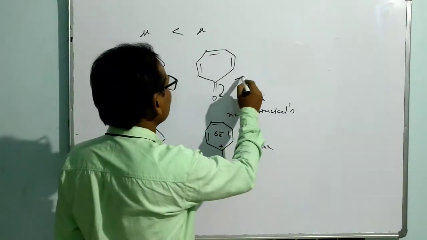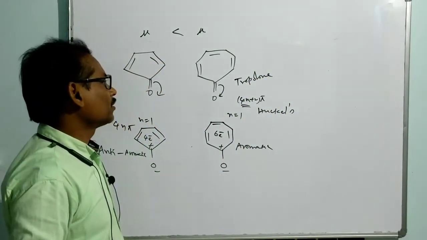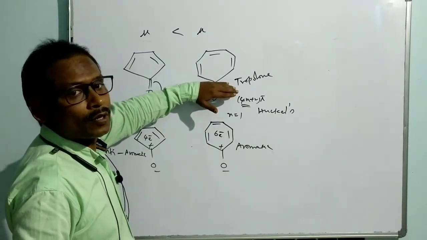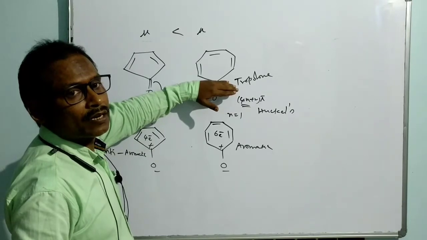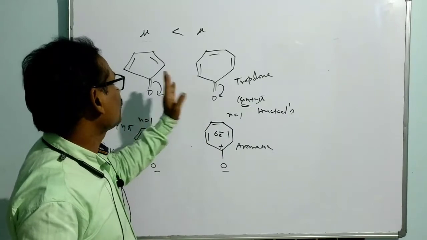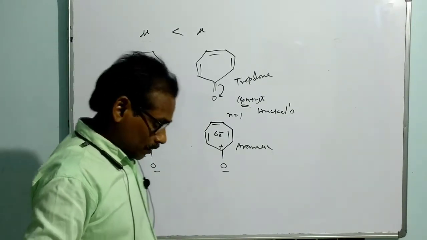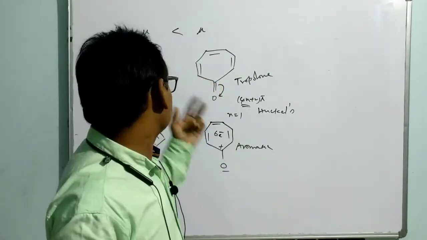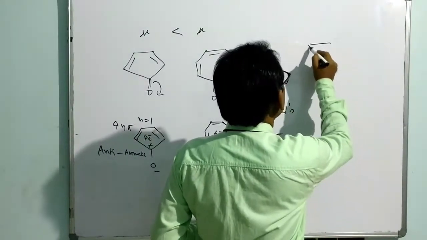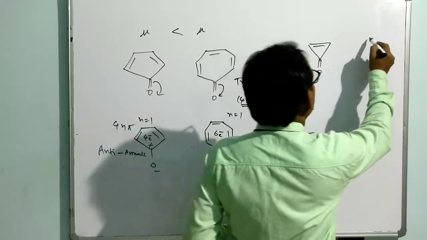What is the name of this? Tropone, or tropylium ion. If it is not there, we normally refer to it as a tropylium cation of 6 electron conjugation, similar to benzene. So in this way, the second one is more polar than the first one. Now instead of a 3 carbon cycle and a 5 carbon cycle, if you want to compare, for example, there is one like this. It is a 3 carbon cycle. Let me take a 5 carbon cycle.